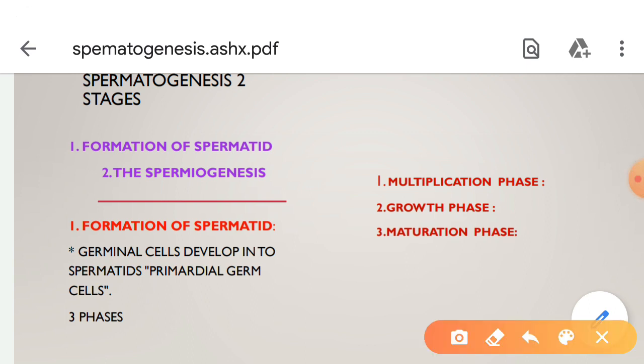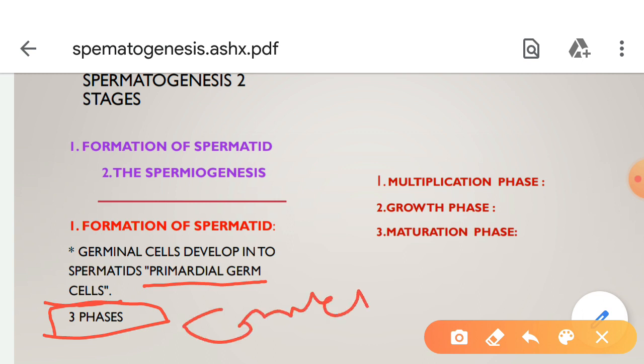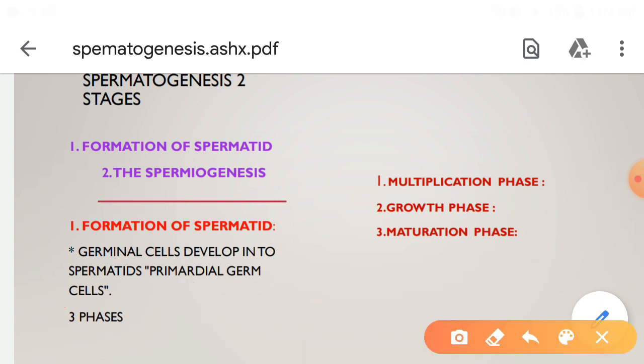There are three phases in the conversion of primordial germ cells into spermatids.